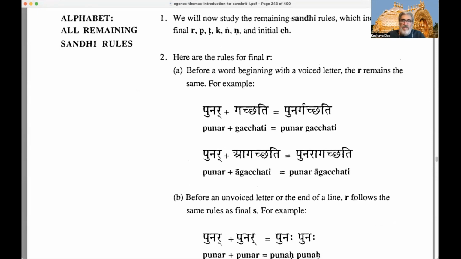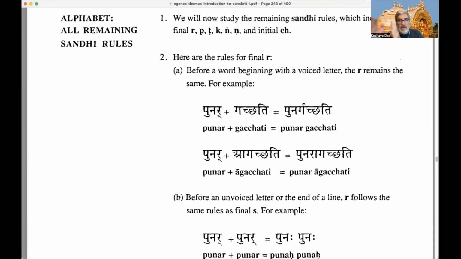So A, before a word beginning with a voiced letter, voiced or soft letters, is where we produce the sound with more vibration of the vocal cords. And to remind us, we have the different vargas, or families of letters: gutturals, palatals, cerebrals, dentals, and labials.